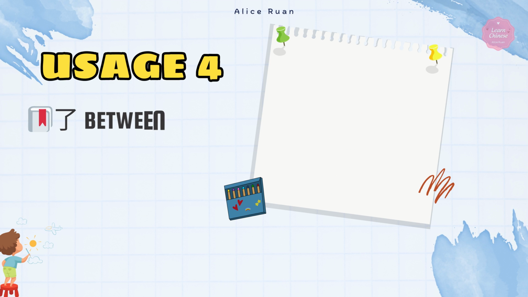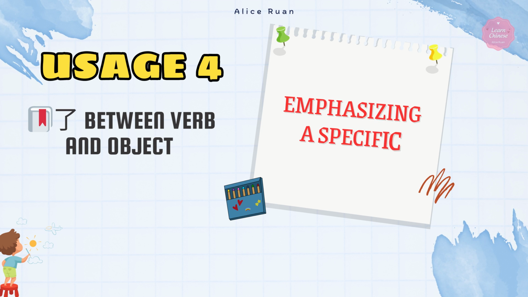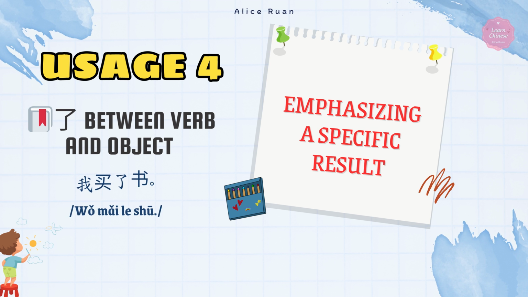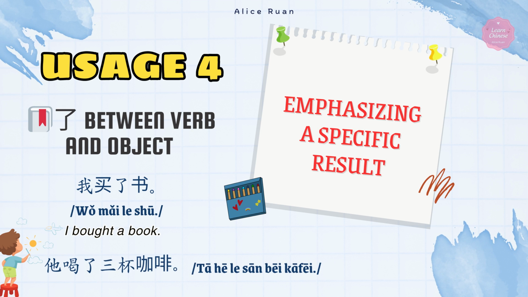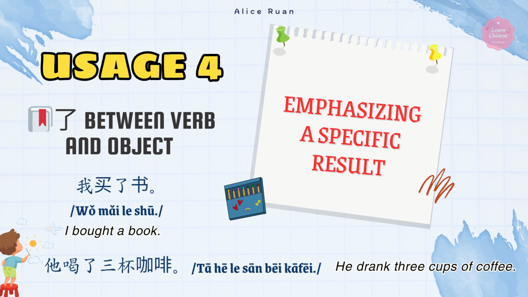Usage 4. Le between verb and object, emphasizing a specific result. When the action is done and has a clear object or result, le is often placed between the verb and the noun. Let's see examples. 我买了书. I bought a book. Or 他喝了3杯咖啡. He drank 3 cups of coffee. Le shows the result is complete or specific.